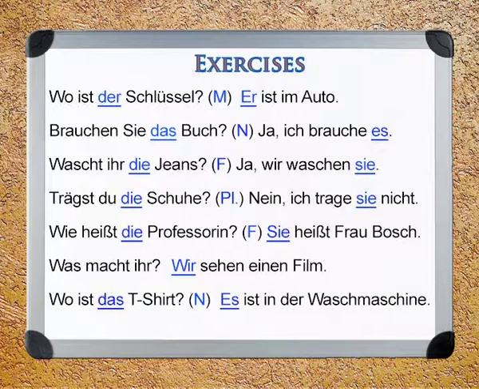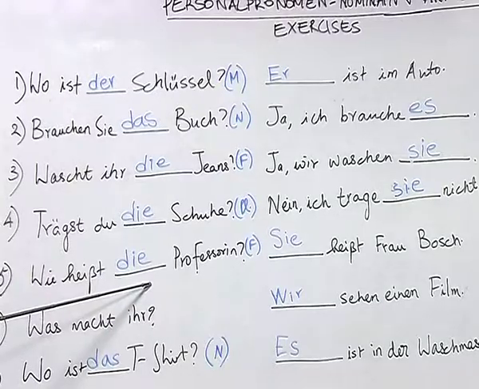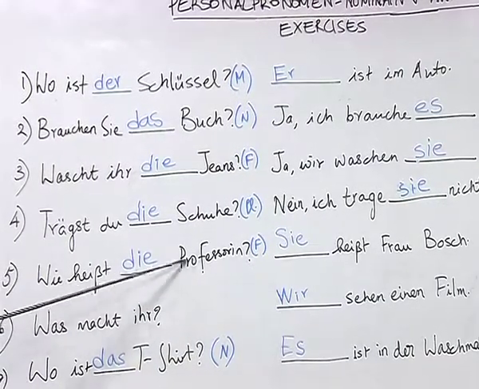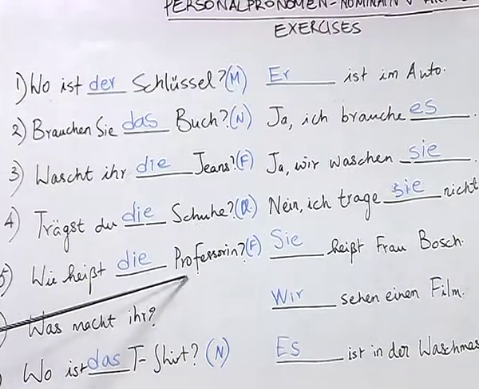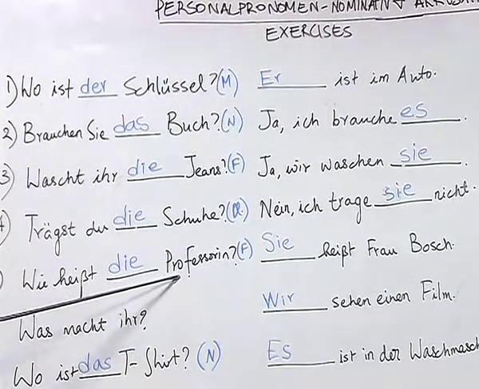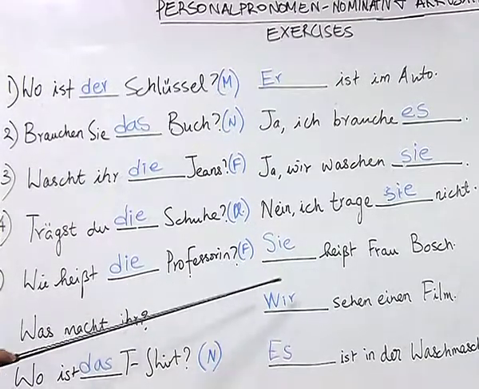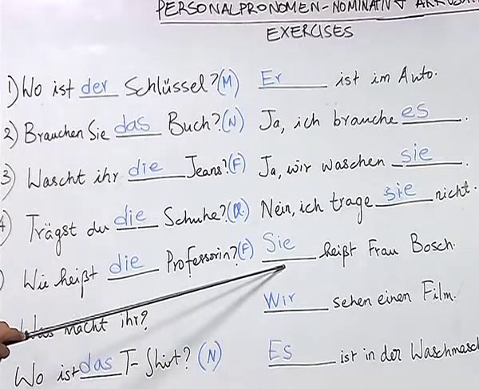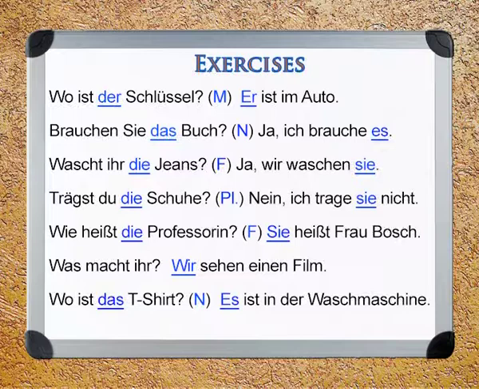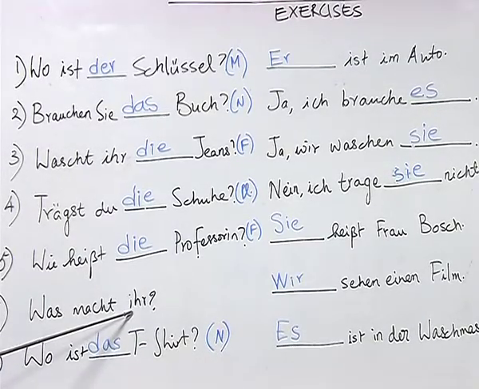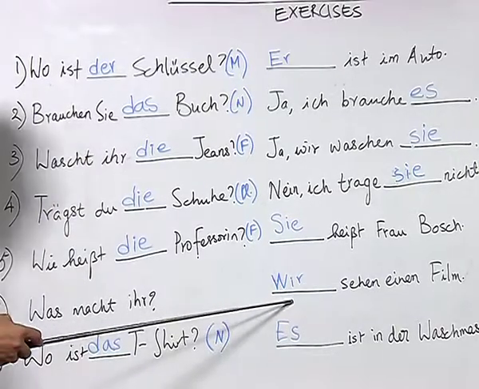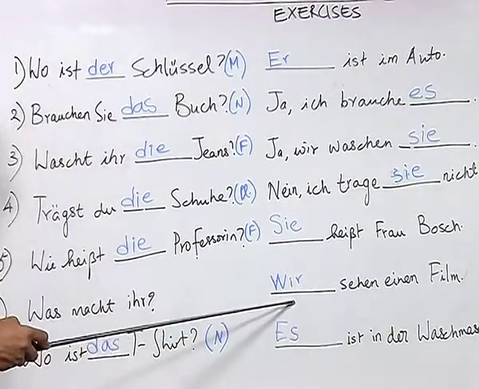Here the student correctly recognized that the noun Professorin carries the article die, which is feminine, and also that this is the only noun here, because there are no other nouns, and therefore, the noun here is nominative, and the correct form of the pronoun of the article die in nominative is sie, which is the right answer. Was macht ihr hier? Wir sehen einen Film. As you can see here in this question, there are no nouns, only a pronoun, which is ihr, and the answer for this is wir sehen einen Film, where wir is the nominative.